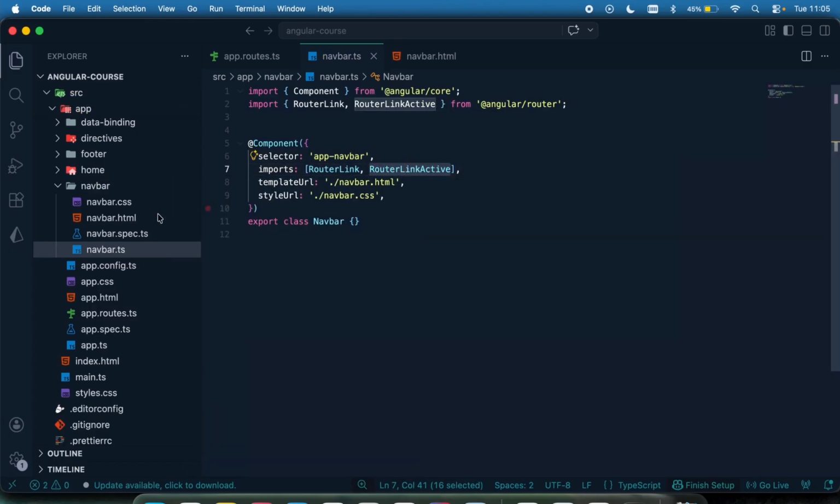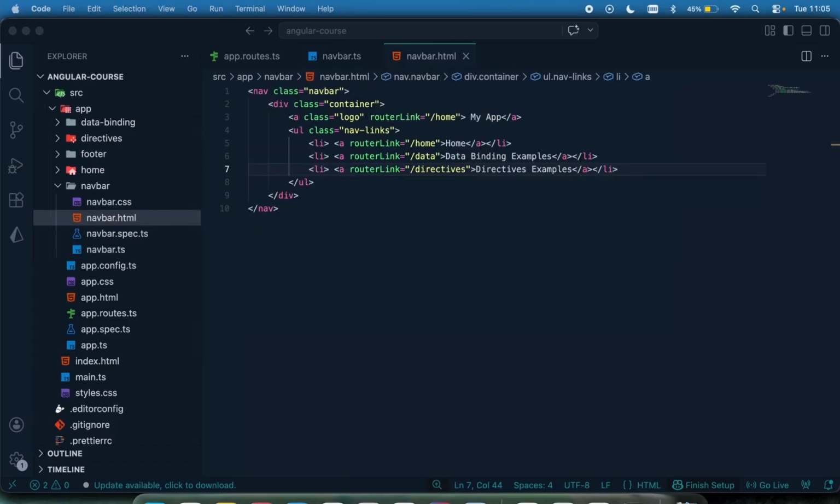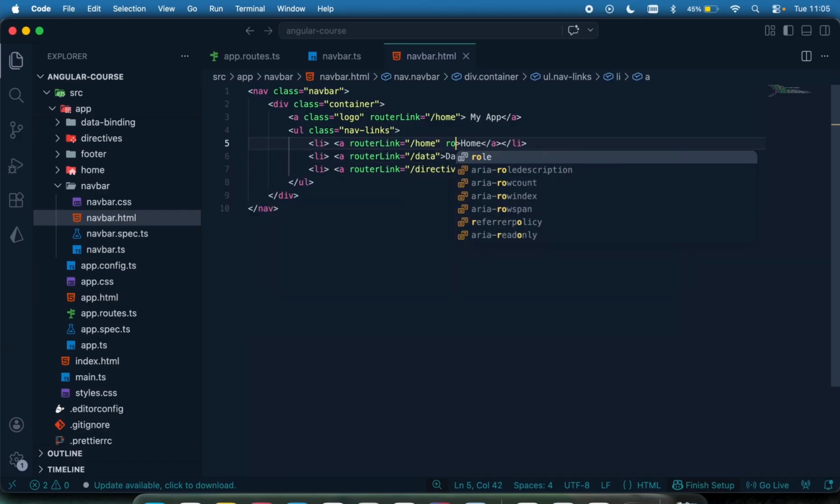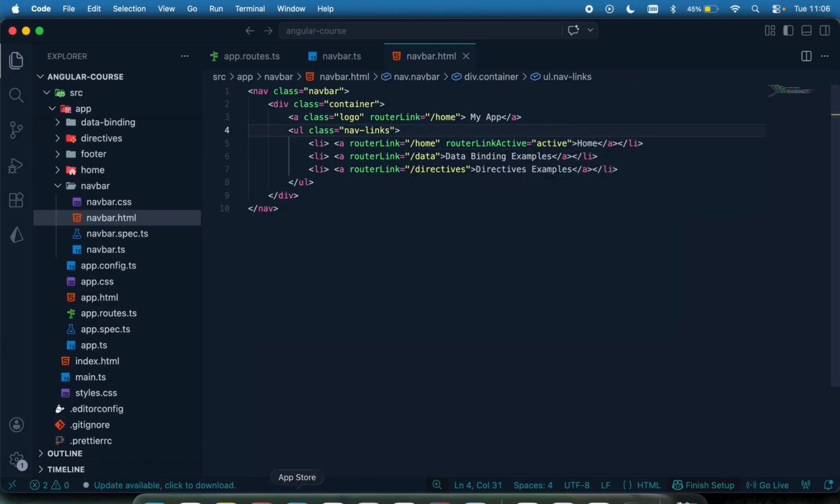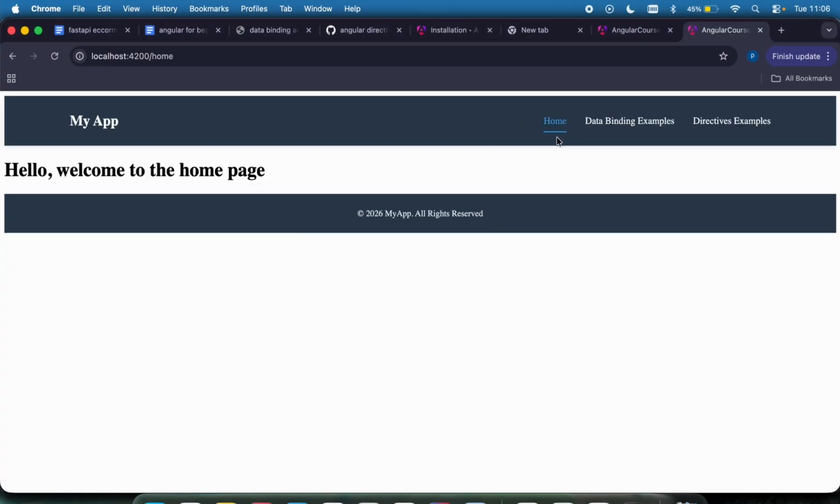After you've done this, you go to your template and then you can specify what will happen when it is active. So right here in my home page, if I'm on the home page, I need to say routerLinkActive, that's capital L, small letter i, n, k, router link, then capital A, c, t, i, v, e, and that's going to be equal to active. By doing this, if I'm on the home page, you can see there's this underline right there and the color is right there.